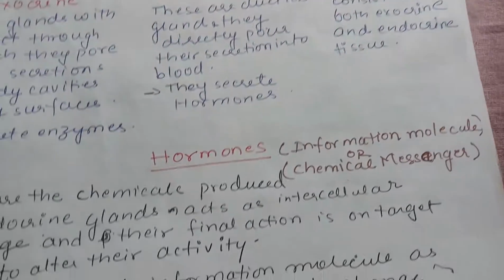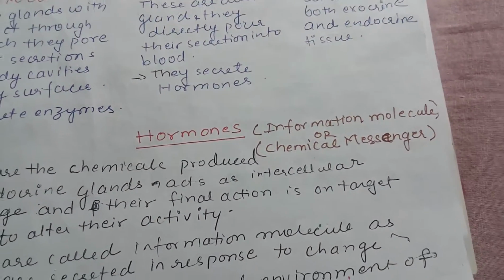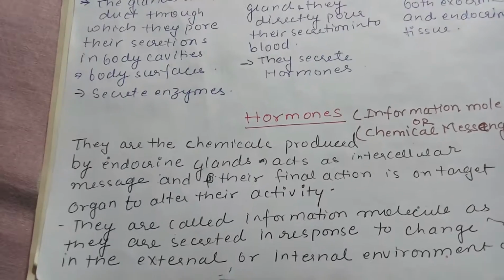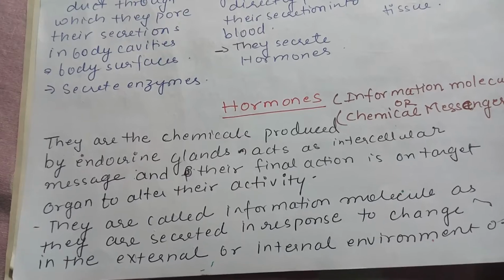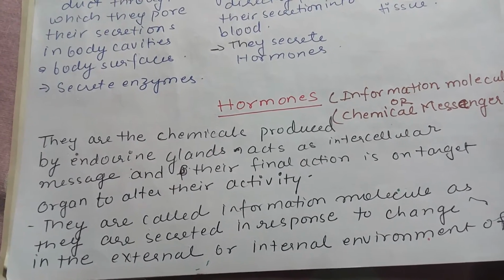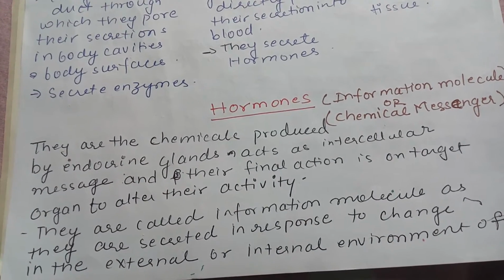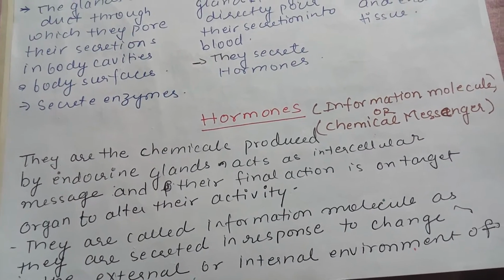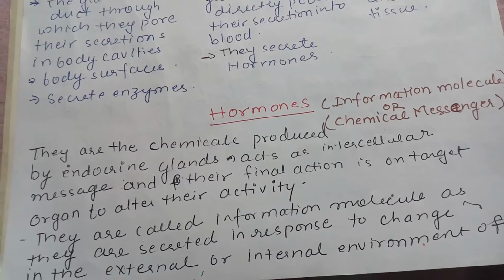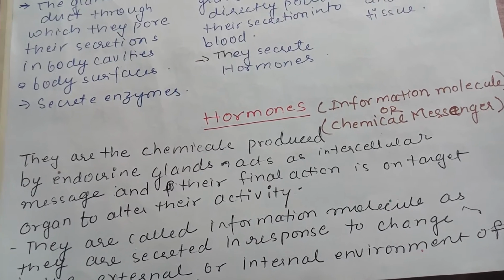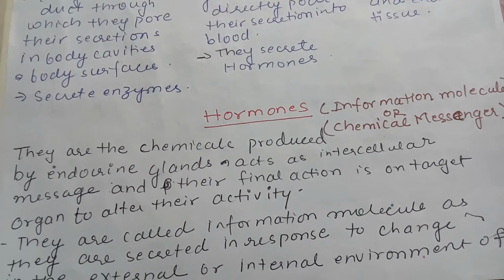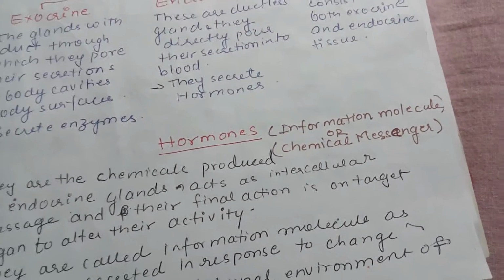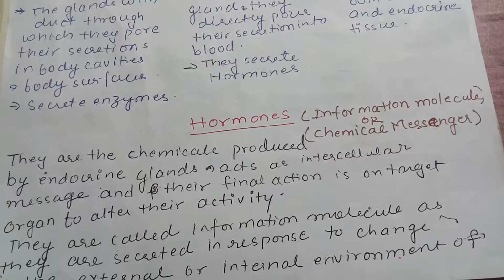Now we will discuss the hormones, which are also known as information molecules or chemical messengers. They are the chemicals produced by endocrine glands and act as intercellular messengers, and their final action is on the target organ, where they alter the activity in the target organ. So we will see how they are working.